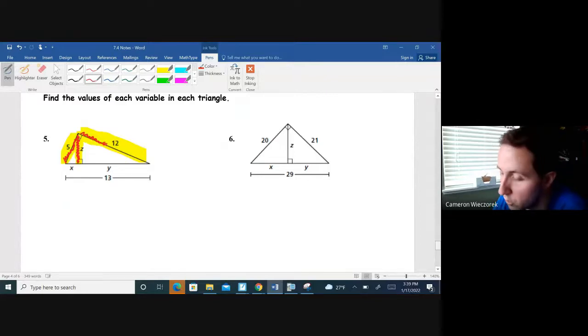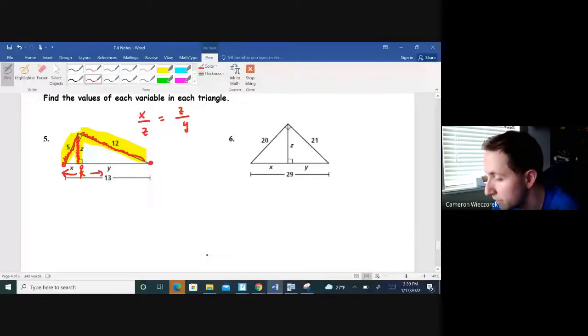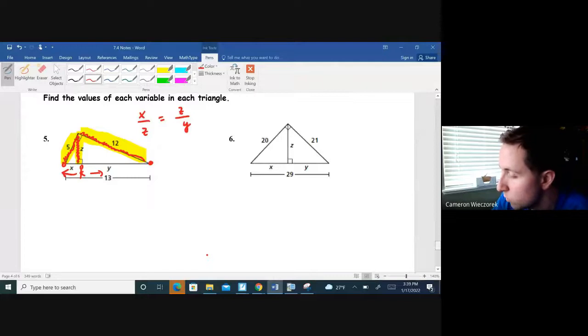So let's say I wanted to go for z first. If I try to go for z as my geometric mean, that's going to be the geometric mean of, if he's standing right underneath that altitude, he could go x units to the left or he could go y units to the right, back to either edge, chairlift and first aid station. Well, that's kind of a silly proportion right now because I can't get z, I can't get x, and I can't get y. There's no numbers. So you got to set up a proportion so that there's only one variable involved. So we'll come back to this. Once we can get x and y, we can go back to that at the end and get z.